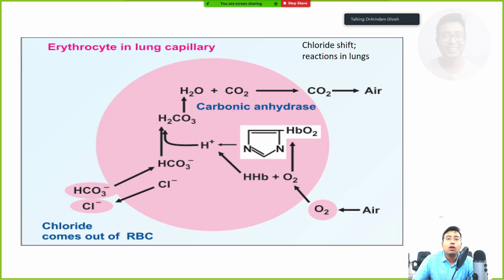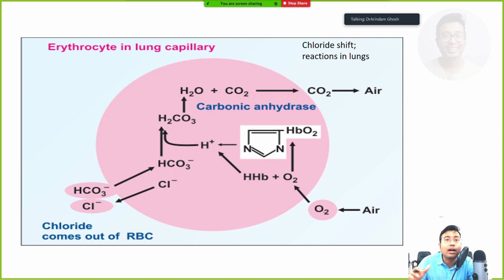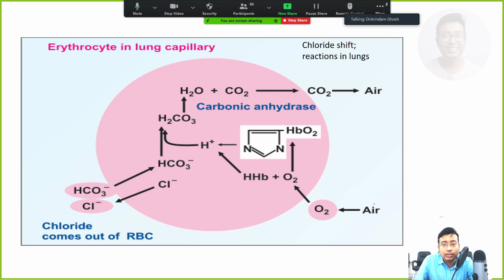So the reverse thing is happening in lungs. Look, the main purpose of lung is to accept the incoming oxygen to form oxyhemoglobin and deliver out the carbon dioxide. See how it is happening.